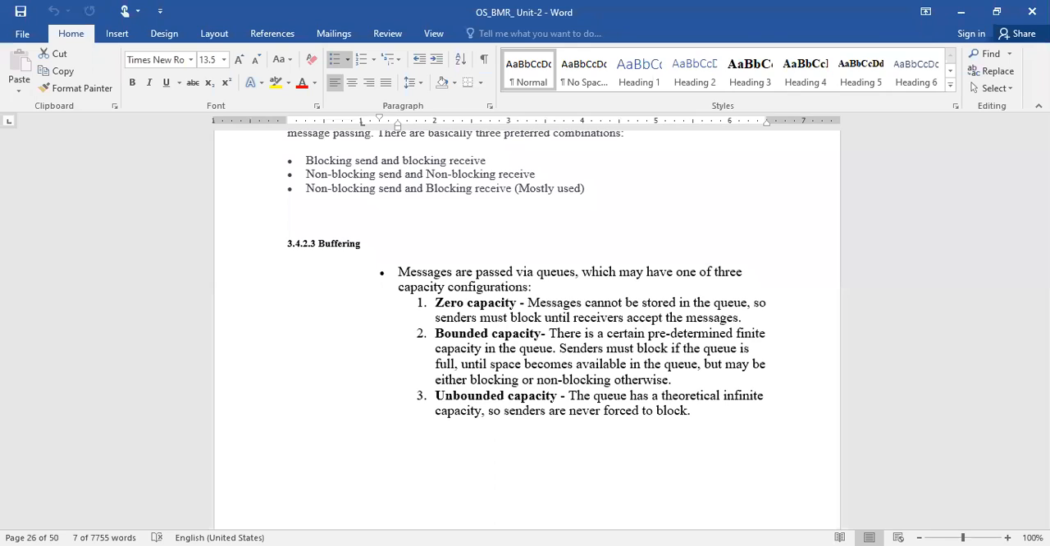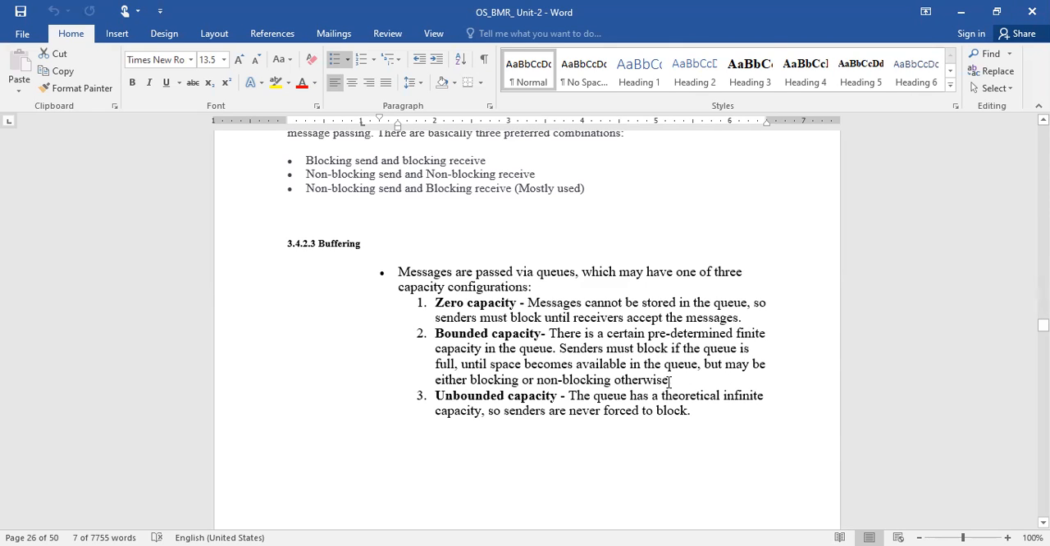So what happens if it is a fixed size? Whatever messages are transmitted by the sender will be placed in that queue. If it is filled, the sender has to wait until the receiver reads all the messages from the queue, or at least some of them, so that there is some vacant space that allows the sender to transmit data further. That is what happens in bounded capacity. Whereas with unbounded capacity, the sender and the receiver need not wait for anything. Continuously, they can transmit the data.